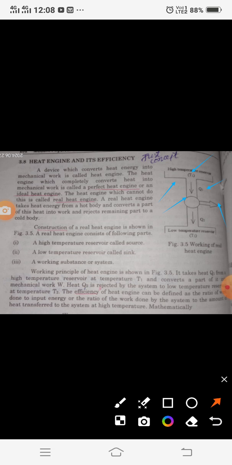Here Q2 is the heat that is rejected, wasted, or not used by the system, and it is rejected into the lower temperature reservoir, the cold body, at temperature T2. You must know that T1 must be higher than T2, as one is a high temperature body and the other a lower temperature body.